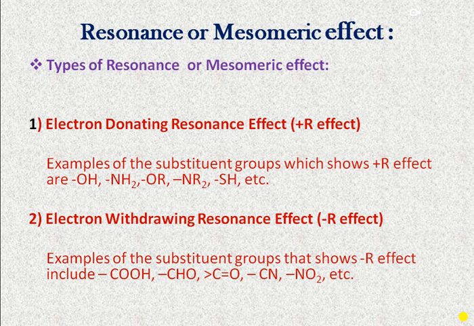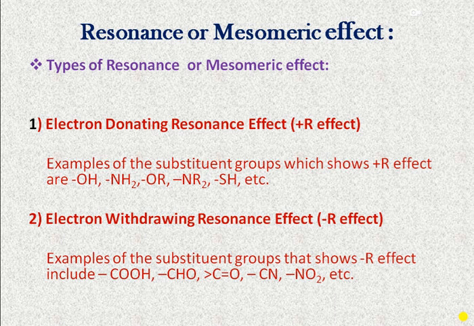Then the second type is electron withdrawing resonance effect. The groups which have an empty orbital, or simply, have the capacity to accommodate an electron pair, generally show the electron withdrawing resonance effect. In simple words, the groups which withdraw an electron from a conjugated system show the electron withdrawing resonance effect.